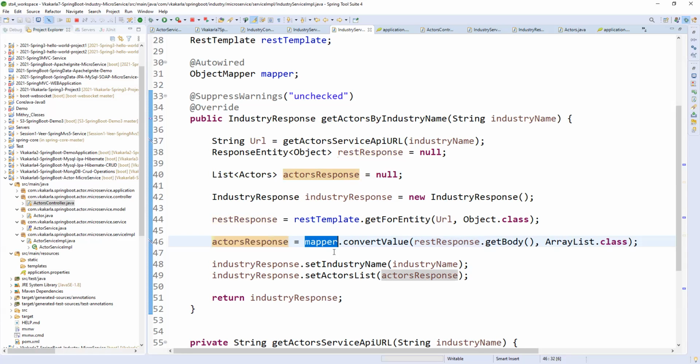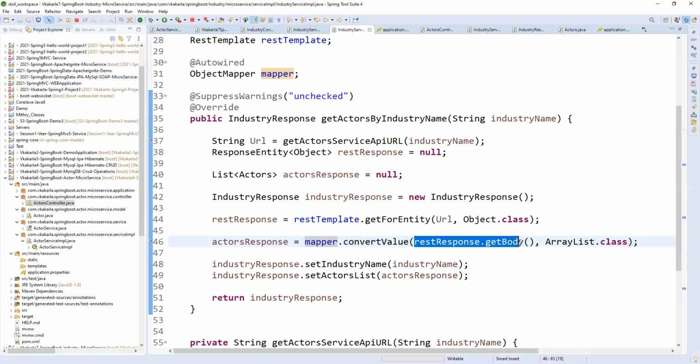Whenever we are using a mapper, otherwise, if you are not using a mapper, you need to traverse this entire list one by one, get the objects, and put the objects into this list. So instead of doing manual traversing of this response body of list of objects, I'm taking the help of the object mapper.